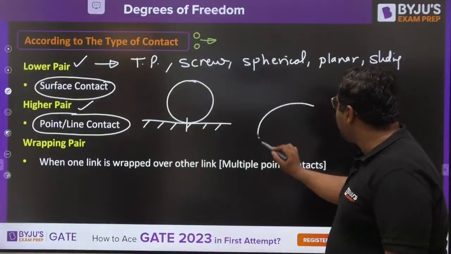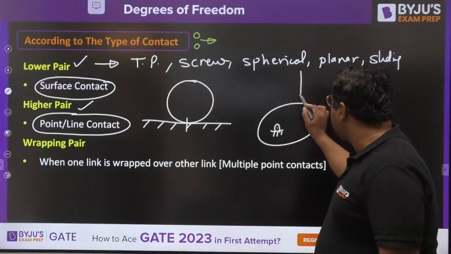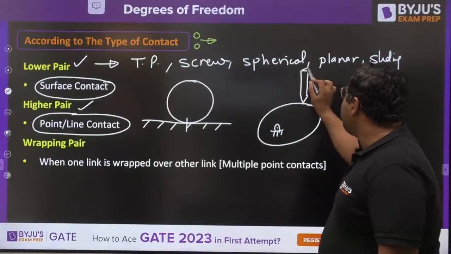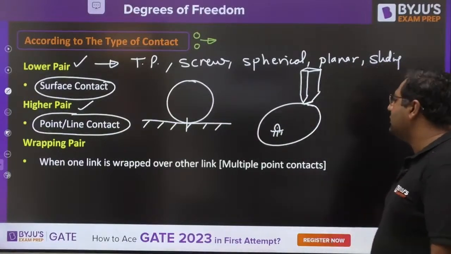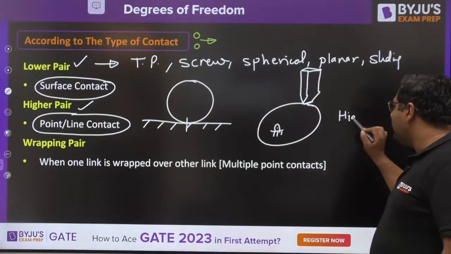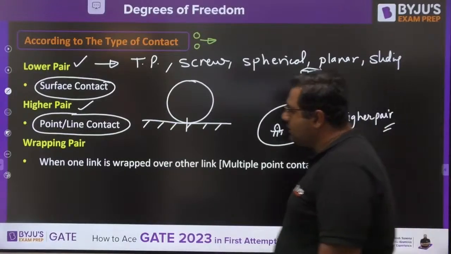Similarly, if you have cam and follower, so this is cam, my dear, and this is follower. If you see, this cam and follower are connected with a point or line contact. So my dear, this example comes under the higher pair category. I feel everybody understood that.